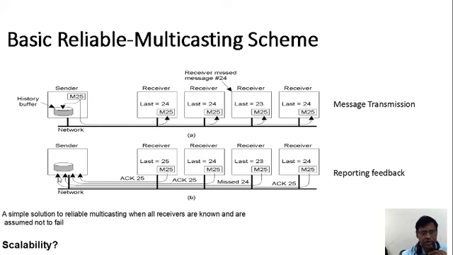Here also you can see how the receiver's information is sent from the receiver to the sender through the network. Is it not? Every receiver is sending the acknowledgement to the sender. Acknowledgement 25, 25, 24, 25. Is it not? So in the same way the receivers are sending the acknowledgement.